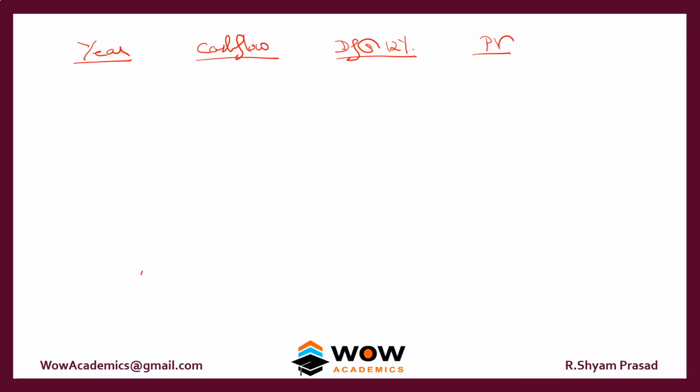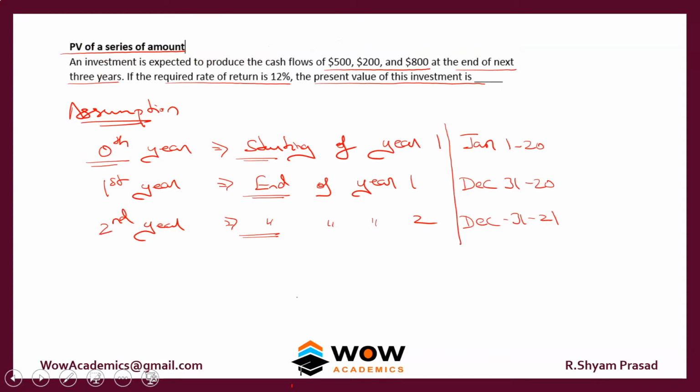So we'll move on to solve this problem. We'll set up a table. We had 3 years, 1, 2 and 3. We look at our cash flows. Our cash flows are 500, 200, 800.